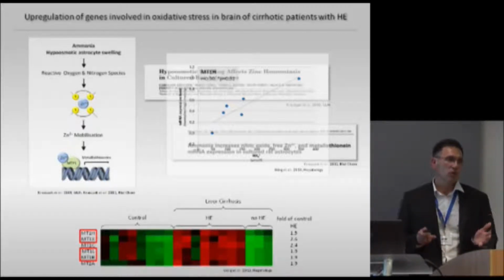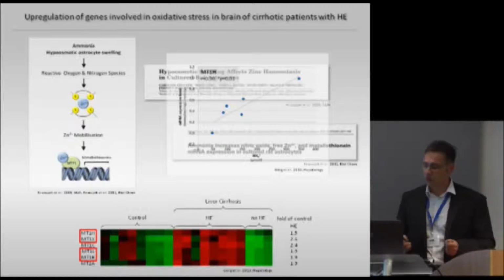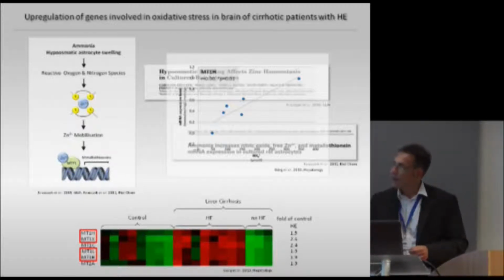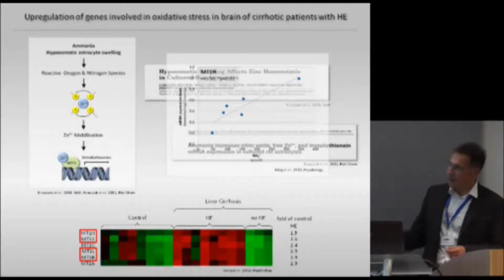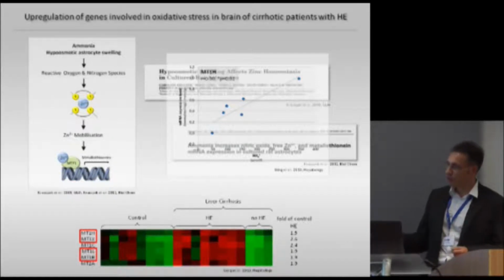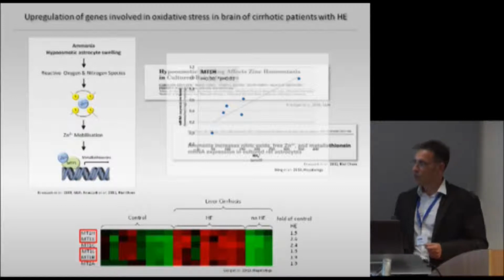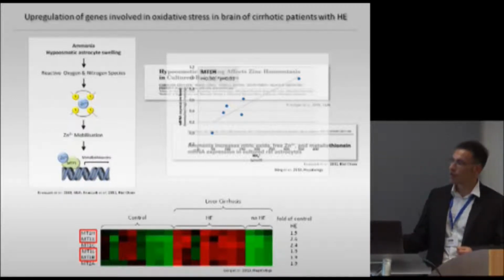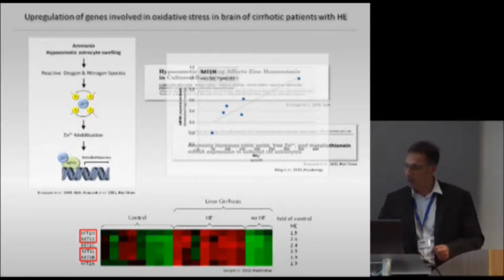This is very important because zinc is very toxic to the cells, so it has to be sequestered. And this data is now corroborated by our gene chip array, where we can show that in the brain of patients with liver cirrhosis and hepatic encephalopathy, there's an upregulation of many of those metallothioneins.